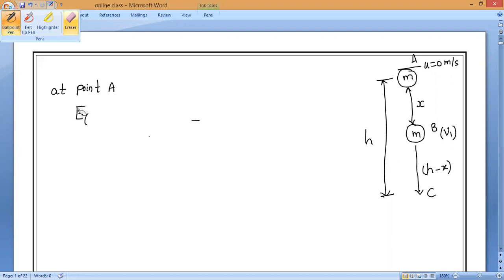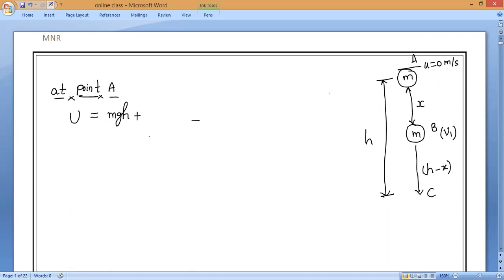You can write it neatly, whatever you are convenient with. So the sum of the potential energy plus kinetic energy at point A equals what, guys? As we all know, potential energy is mgh, plus at point A, kinetic energy is what? Zero. So the sum of the potential energy plus kinetic energy, or total energy, equals mgh at point A. Is it right or wrong, everybody?